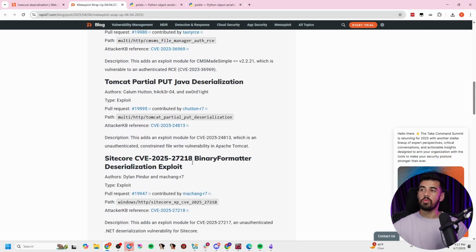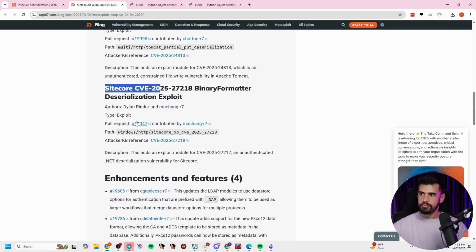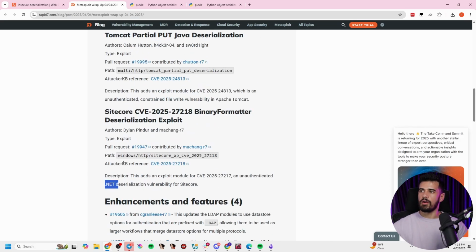But even with these modules here, we can see that out of the 2, one of them is Java on the Tomcat web server. Probably a lot of you guys are familiar with that. But also on the Sitecore thing here, this was one in the .NET framework as well. So you can see that this is affecting multiple programming languages. In this video, I'm actually going to show you how to interface with it in Python.